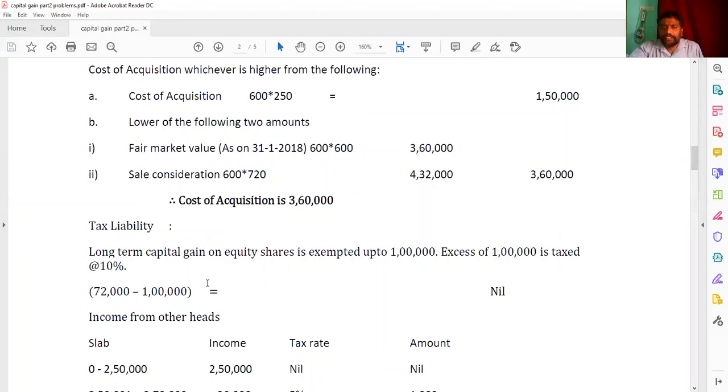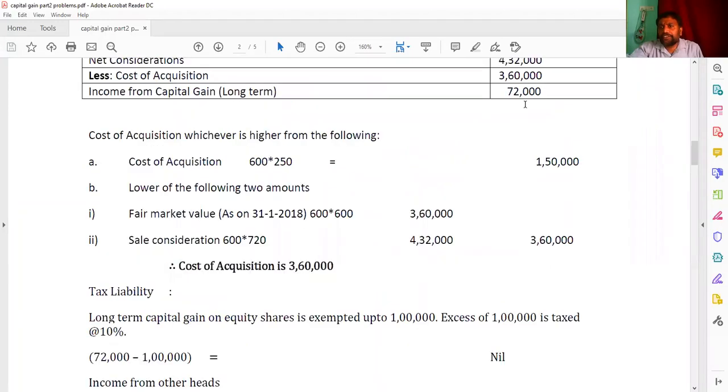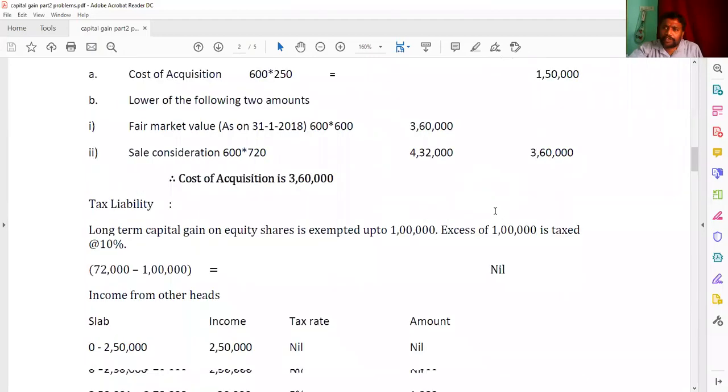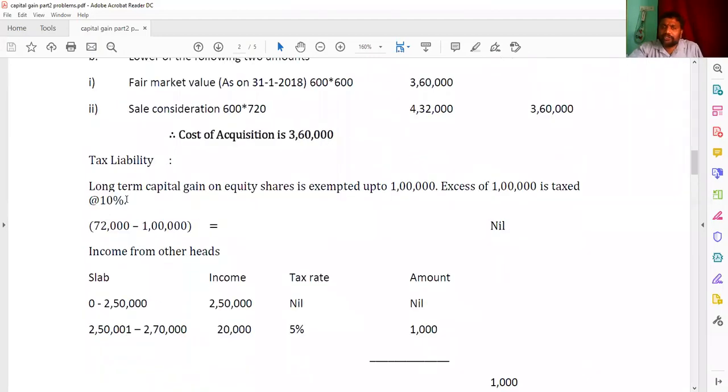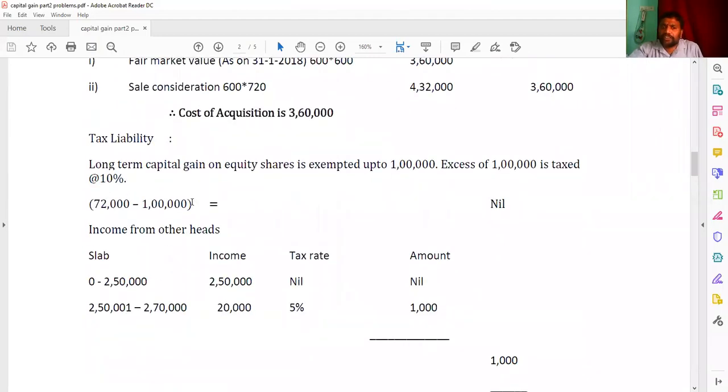Keep in mind. So here he got 72,000. The 72,000 is below the 1 lakh or above the 1 lakh? It's below the 1 lakh. So that is 72,000 he got, but exemption is there up to 1 lakh. Therefore, the long-term capital gain will become here nil. The tax also, long-term capital gain is nil.